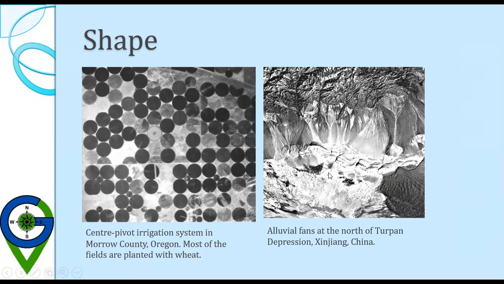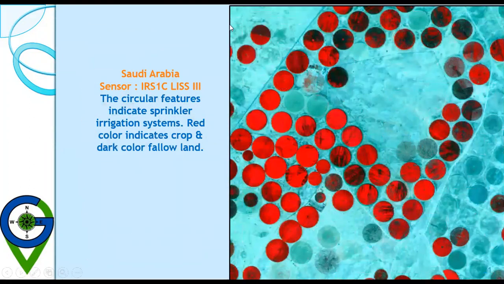And this is the alluvial fan at the north of Turpan Depression, Xinjiang, China. This is the colored image of a sprinkler irrigation system. The red color indicates crop, whereas the dark color represents the fallow land. This is the fallow land.